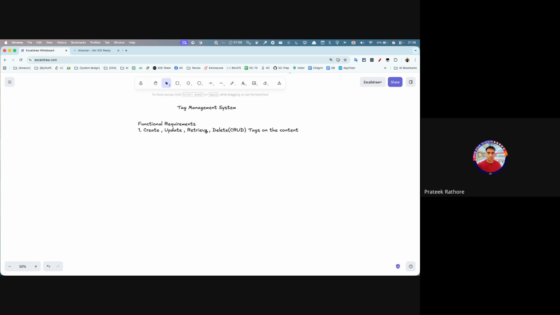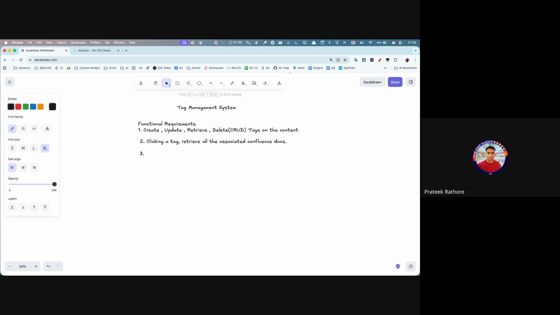And retrieving the tags, let's say you search for a tag, let's say system design. When you retrieve that tag, you should be able to get all the content IDs associated with it. So this is the first functional requirement. The second is the same thing, I mean, if you're clicking a tag, you want to retrieve all the associated content, the associated Confluence documents.